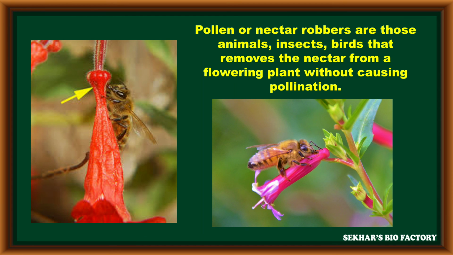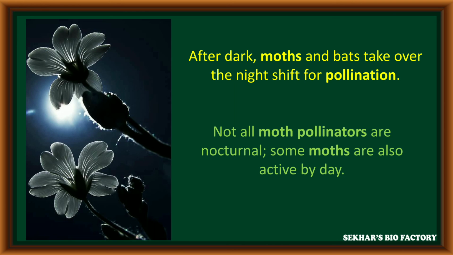One of the most important things: at the time of biotic pollination, we can observe pollen or nectar robbers. These are some of the animals, insects, birds that remove nectar from the flower, from outside of the flower, without causing pollination. Such type of agents are called pollen or nectar robbers. After dark, moths and bats take over pollination; it shifts to night.